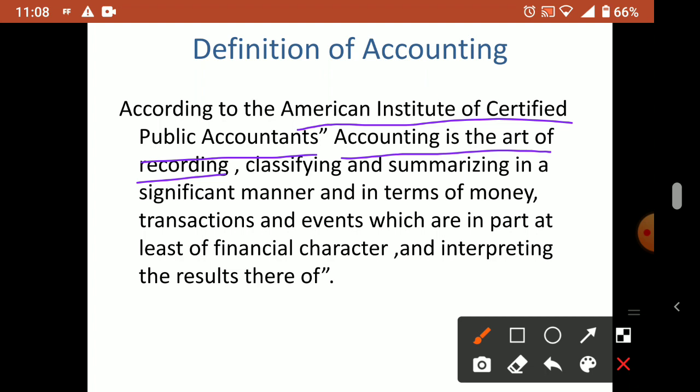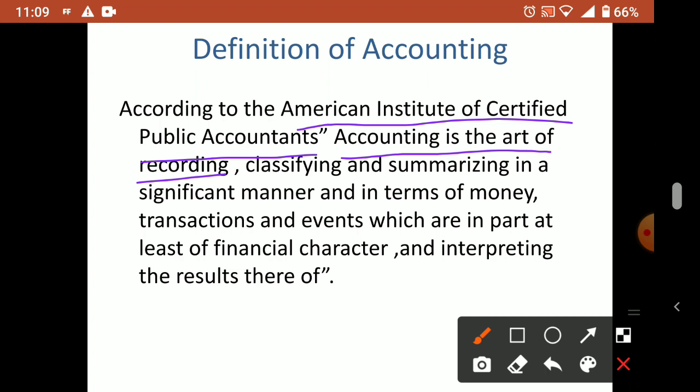So all transactions we have to record on the basis of when they are happening. Whatever is happening first, you write first. Purchased goods, sold goods, paid salary, paid electricity bill, paid wages. Whatever is happening, you write in that order. So that is called recording. Recording means we are not simply writing on paper in a sentence. Recording happens in a journal. That we will study in other chapters.